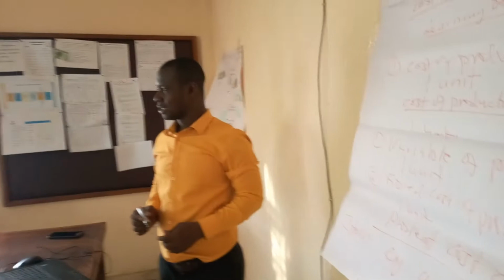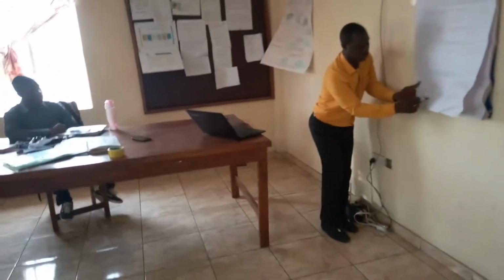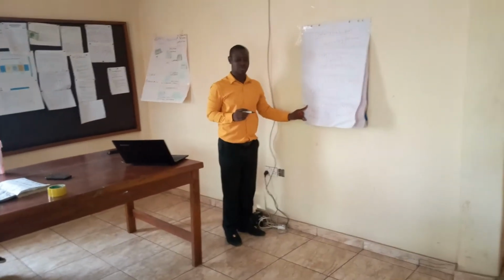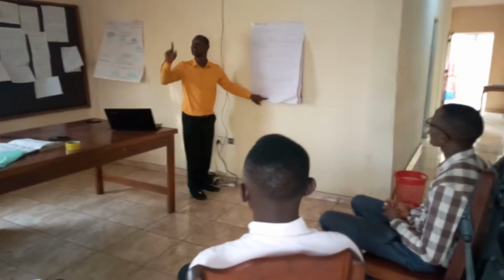You understand? So let's assume that we want to produce one chair. We want to find the variable cost of one chair. First of all, we will determine those costs that will be used in producing the chair directly. Let's say we need material. Can you give me another one? But let's know first the quantity of material that we need to produce the one chair.